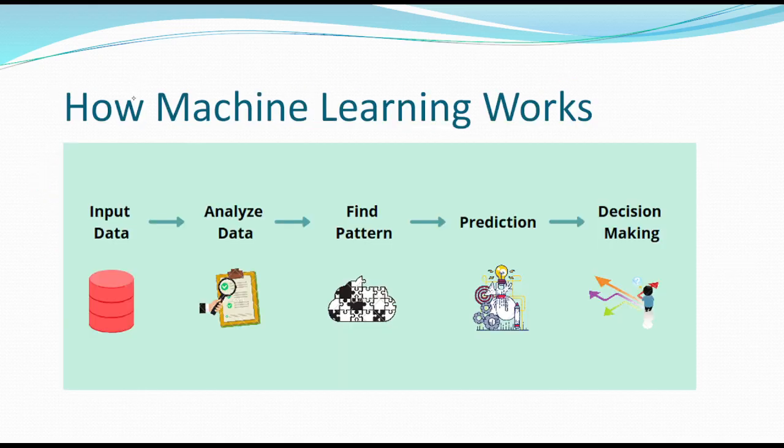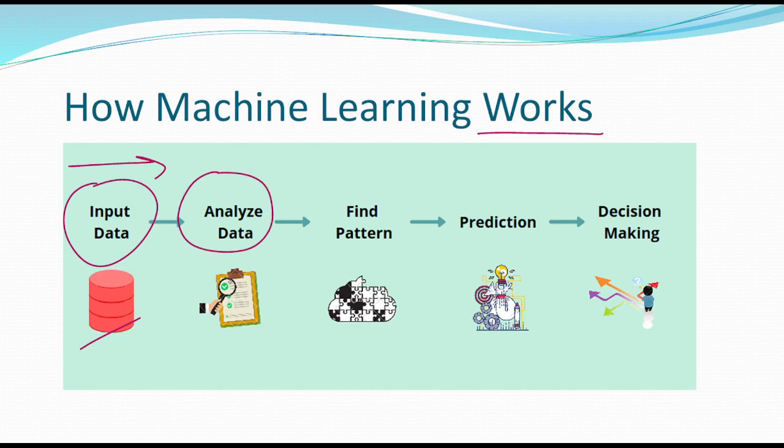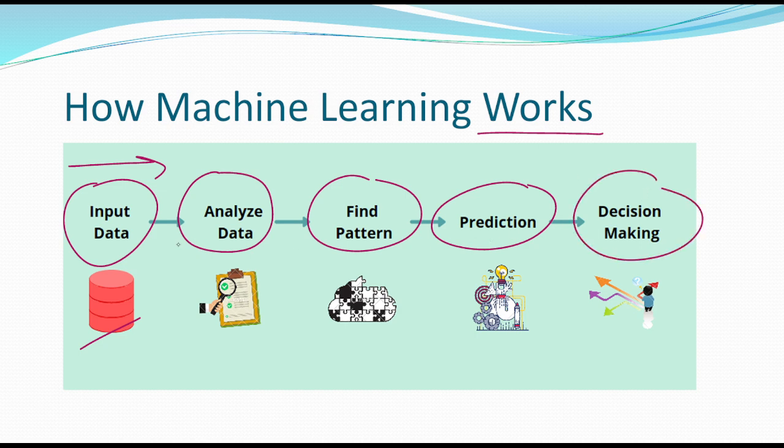Now let us see how many steps are involved, or how machine learning works. It works through this structure. We have some input data, and on the basis of that data we analyze what type of data we have. Through that data we find some pattern, and on this pattern we do prediction, and finally on that prediction we make certain decisions. So these are the steps involved in machine learning.